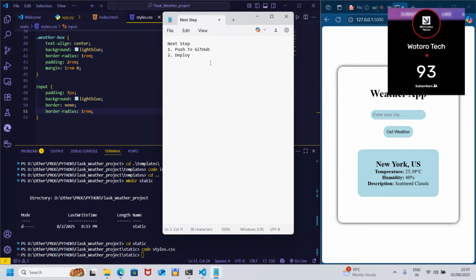Deploy to, we're going to use Render. There's a platform called Render. And the last one will be feedbacks for further improvement. Give me your feedbacks on how I can improve it further. Maybe go for question and answers. This is what we are going to tackle tomorrow.